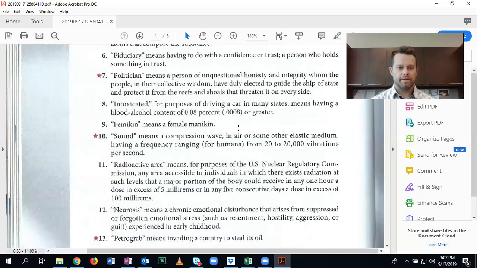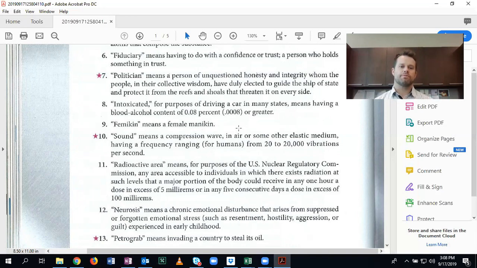Number 9, femikin means a female mannequin. This is the stipulative definition. So this is kind of like one of those creative definitions where somebody's creating a term by mashing some words together and they have to define it for the first time. And so this is stipulative.